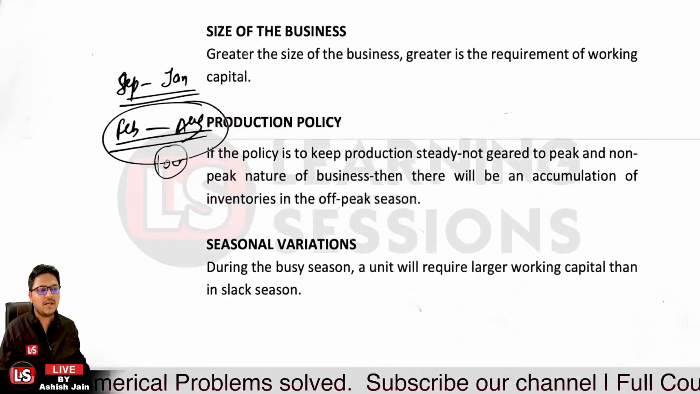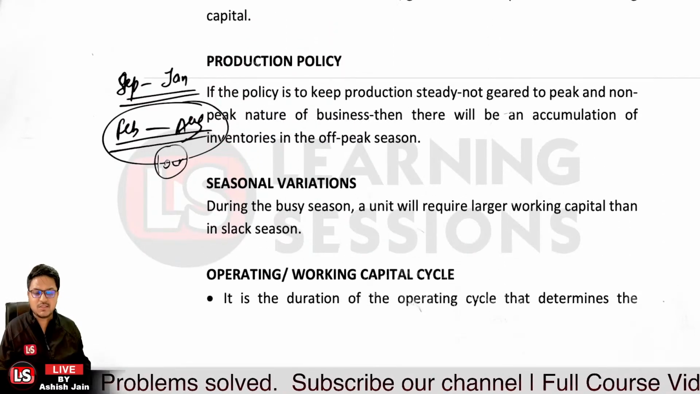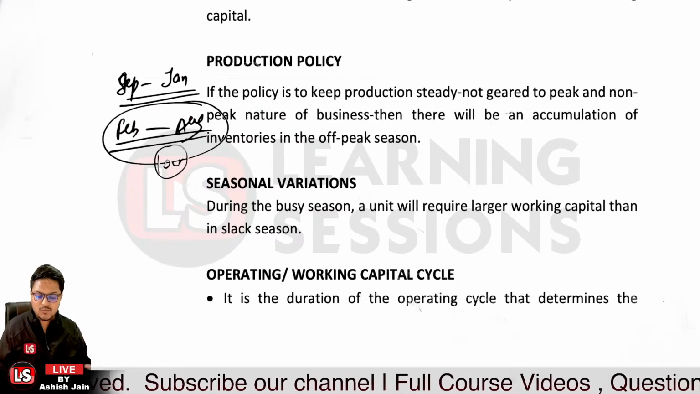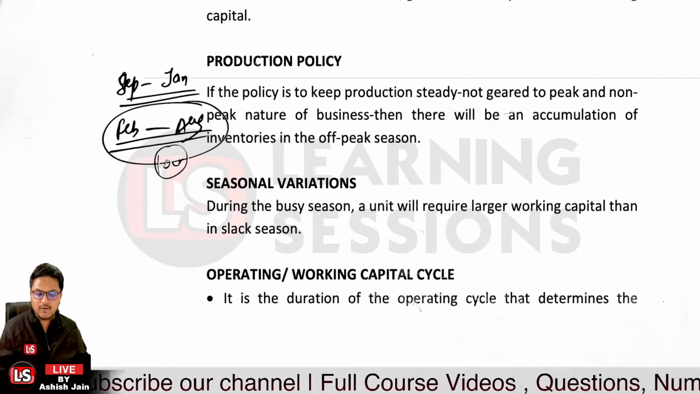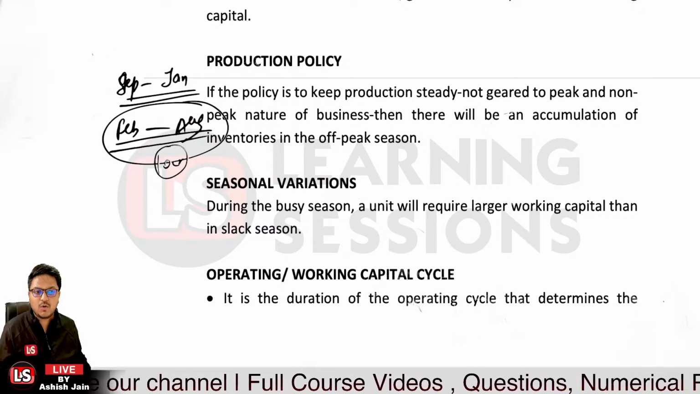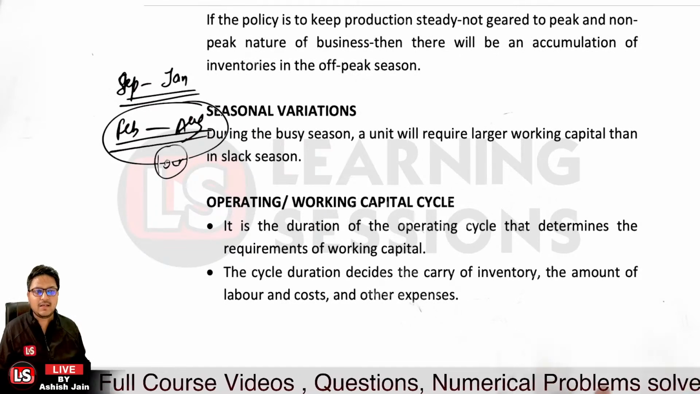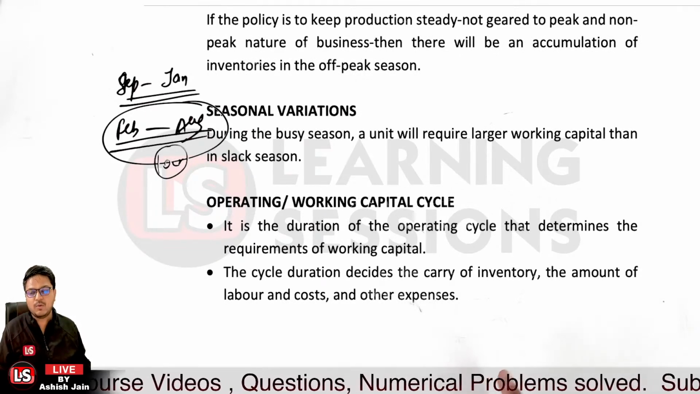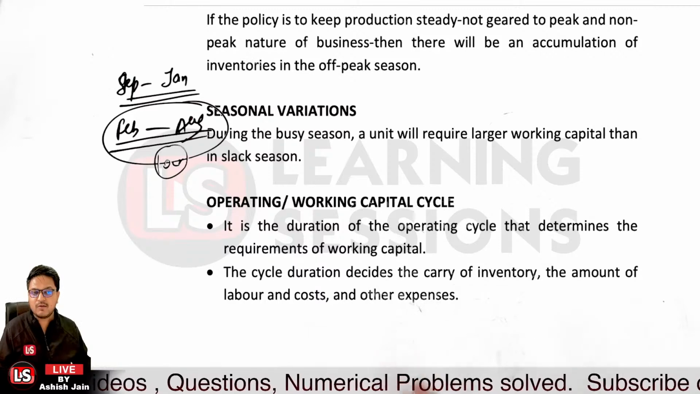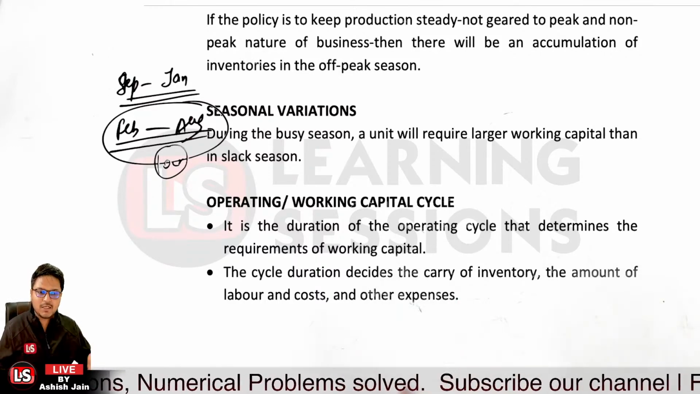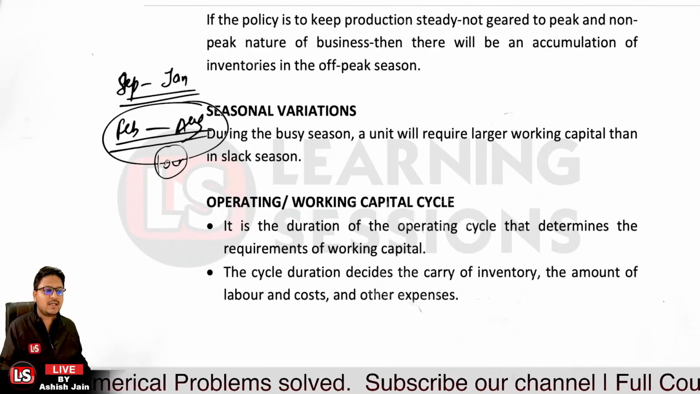Okay, then it's related to seasonal variations. Now seasonal variations, like if there is some hosiery, definitely they will be requiring much more funds in the operating months over there. Okay, then it's related to the operating working capital cycle. That is, the duration of the operating cycle determines the requirement of the working capital. Now if it is elongated, much more working capital is required. That's the case with it.